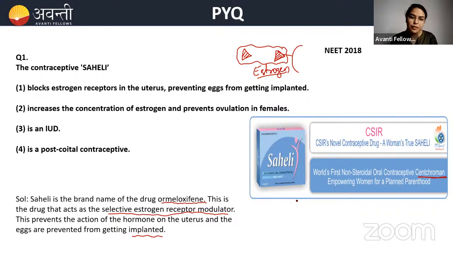So eventually, what's happening here? Eggs are getting prevented from implantation. Okay, so let's see the option. Blocks estrogen receptors in the uterus, preventing the eggs from getting implanted. This is actually the correct answer. Let's see the other options also.